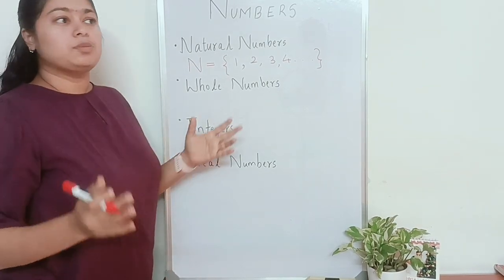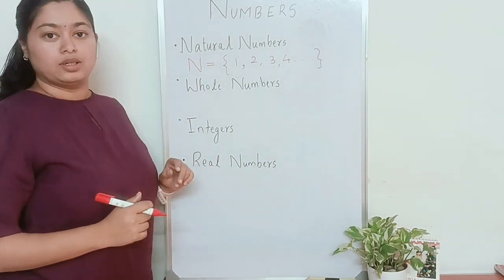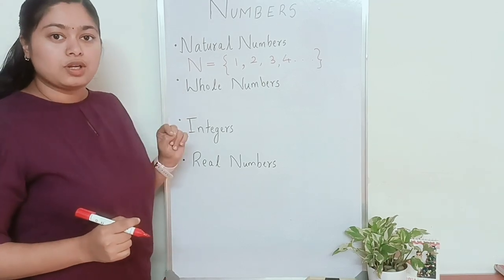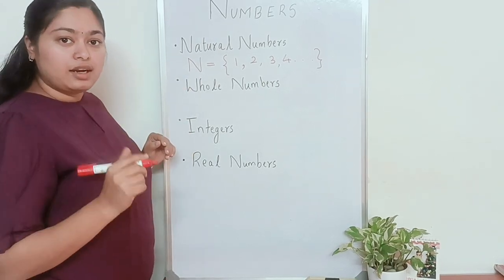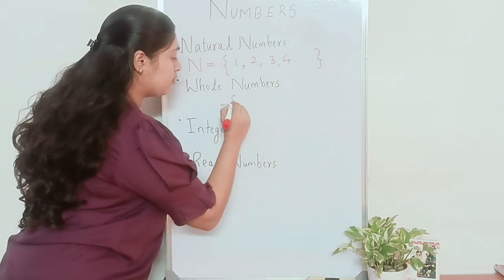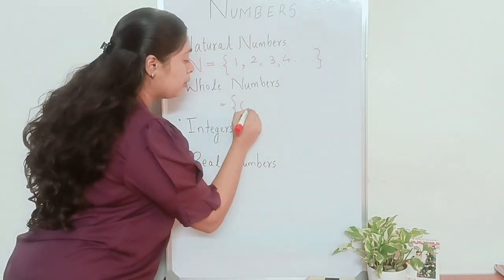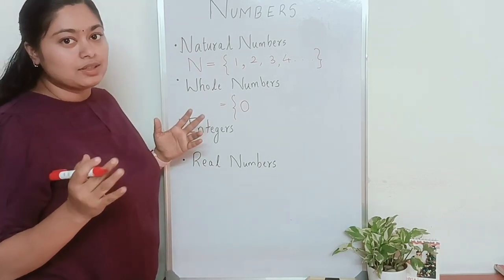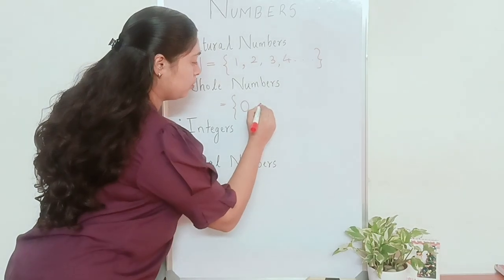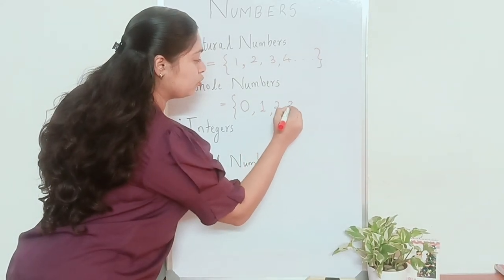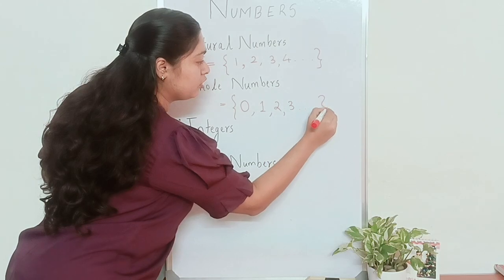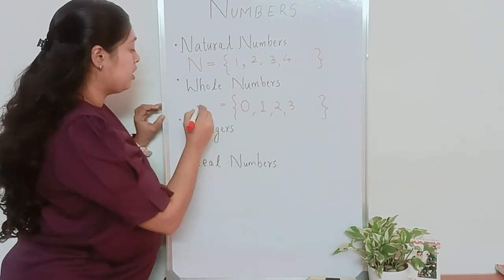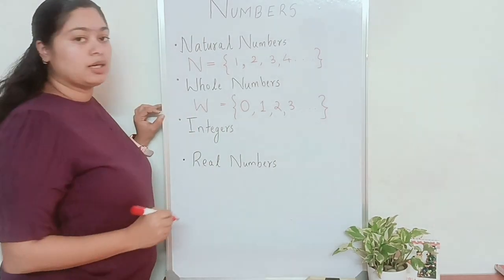Now let's come to whole numbers. What's the difference between natural numbers and whole numbers? Just a slight difference. We are going to include one special guy into this category, and that is none other than the special number, Mr. Zero. Individually, he seems like nothing, but with other numbers, he can play magic. So 0, 1, 2, 3, and again it continues to infinity. This set of numbers is called the whole numbers, which we represent as W.